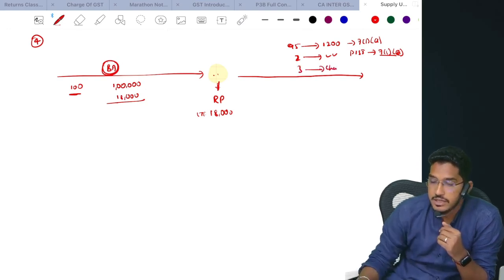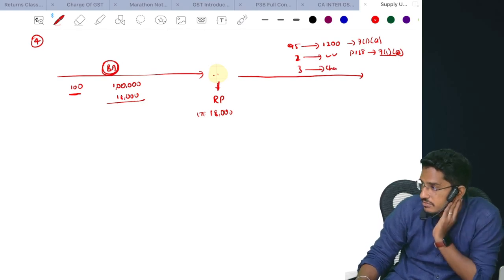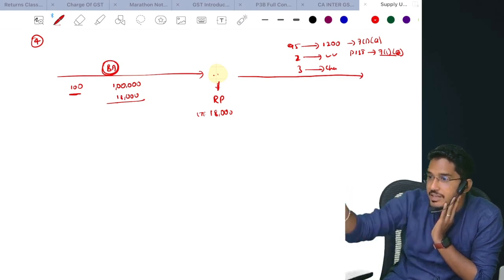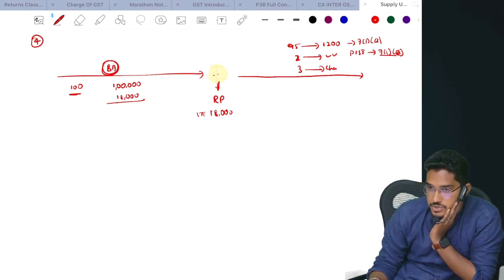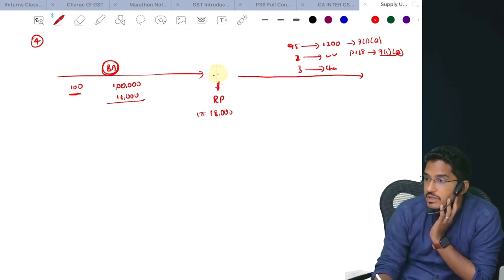I went to one charitable institution and gave a donation. I should not say it as a donation when collecting the money. So I have given it free of cost to a charitable institution. Now you tell me, will that be qualified as supply?